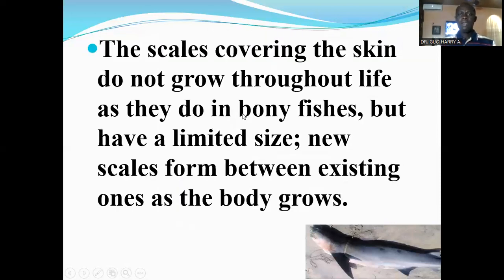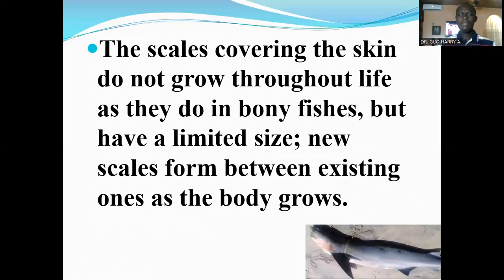The scales covering the skin do not grow throughout life as they do in bony fishes, but have a limited size. New scales form between existing ones as the body grows. Their scales do not grow throughout lifetime.